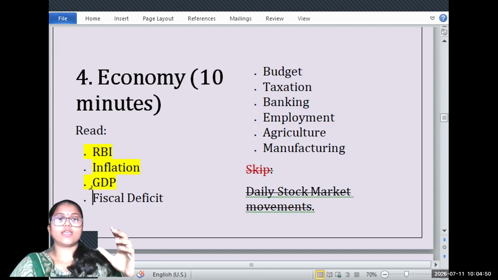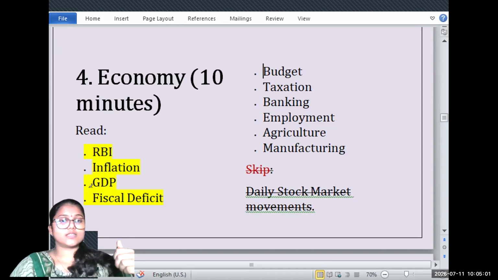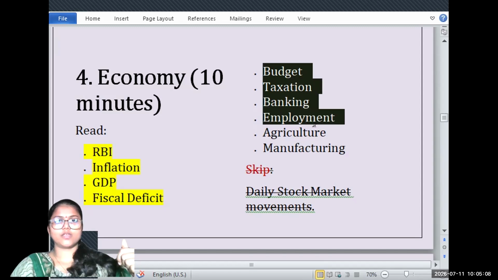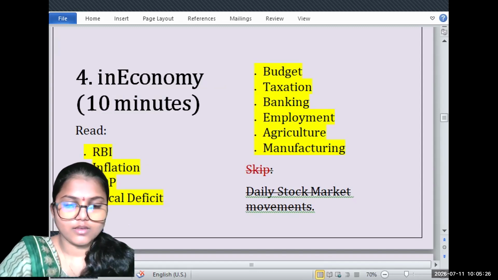Then any information about GDP growth, if the IMF or any international organization or India is giving any data about GDP, fiscal deficit, budget, taxation, banking, manufacturing. If you clearly observe, all these topics are part of the syllabus of economy, the Indian economy.